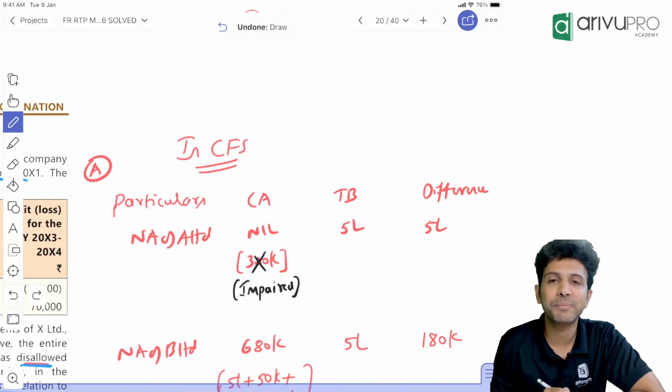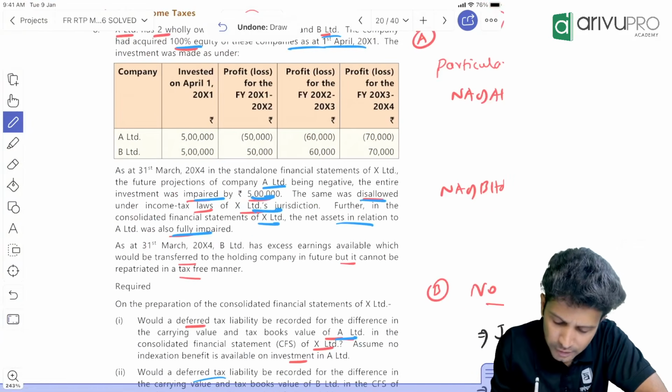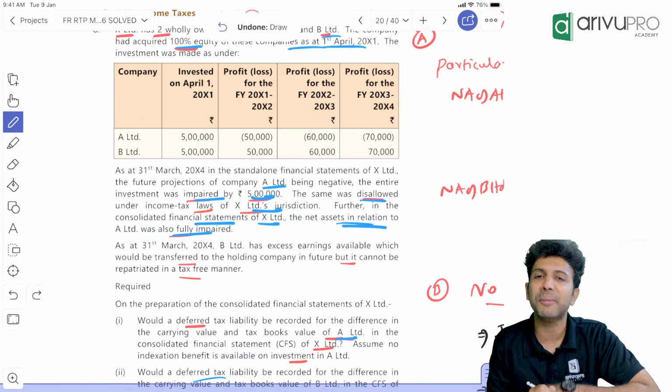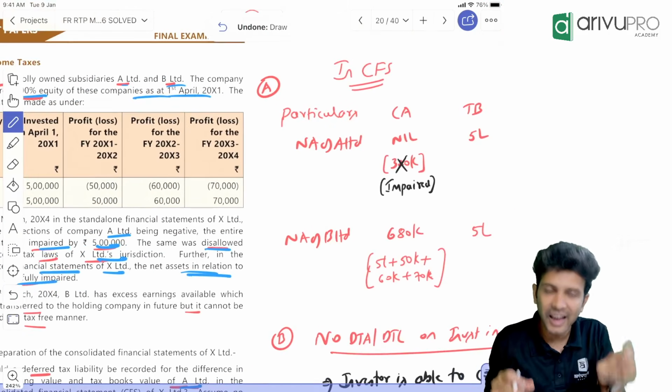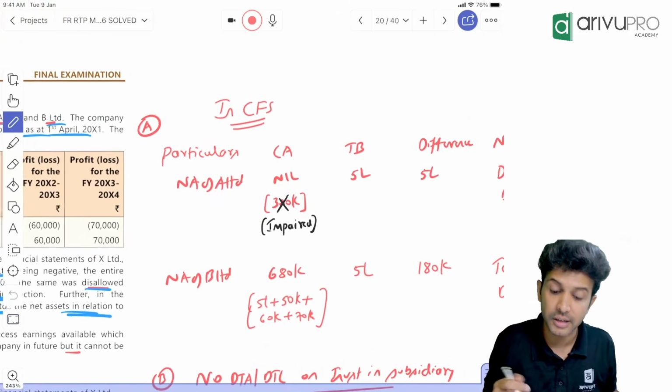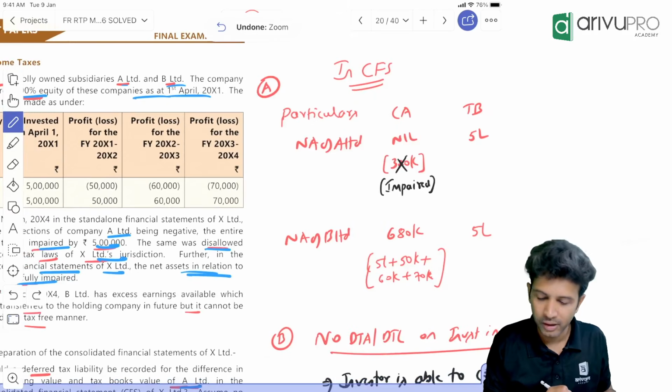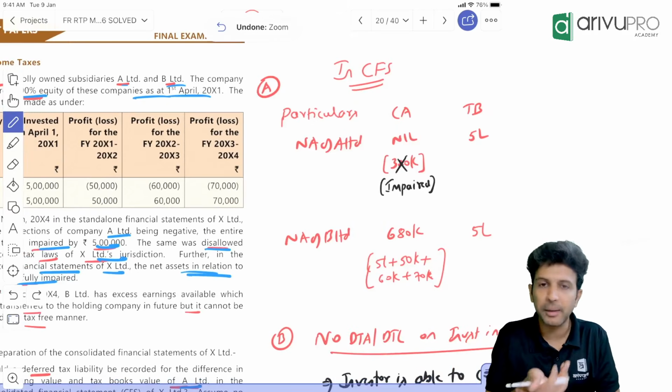I've written nil. Why? Because they said in the question this is fully impaired. In the consolidated financial statement, net assets in relation to A were fully impaired. Fully impaired means the carrying amount of net assets in CFS relating to subsidiary A is 0. But this impairment was disallowed in A Limited's jurisdiction.